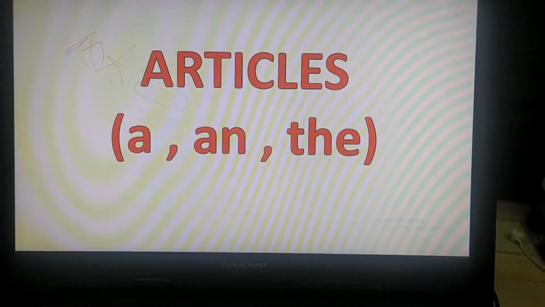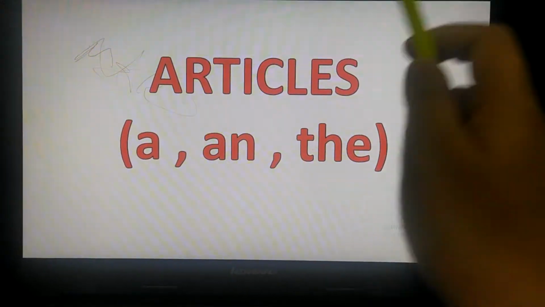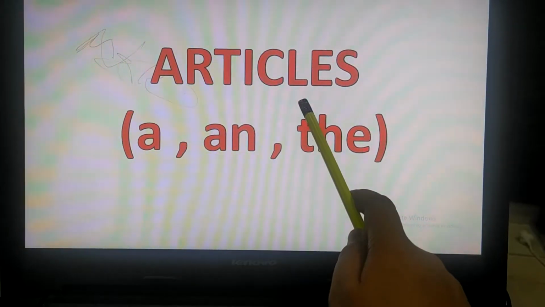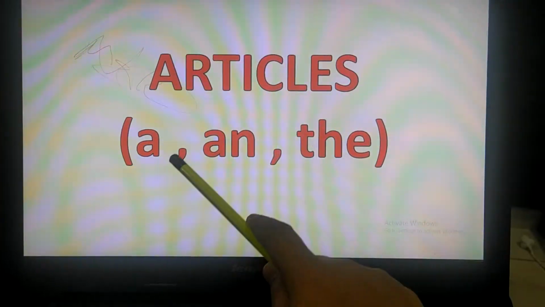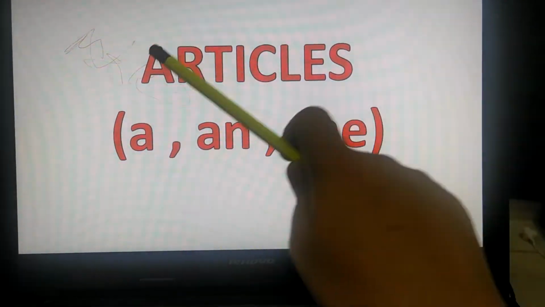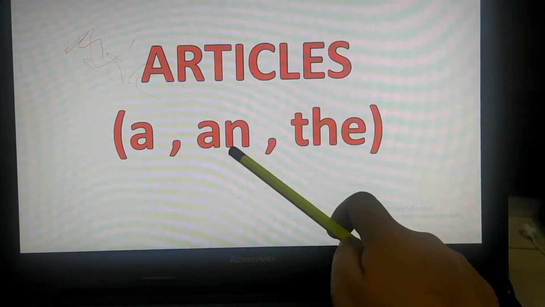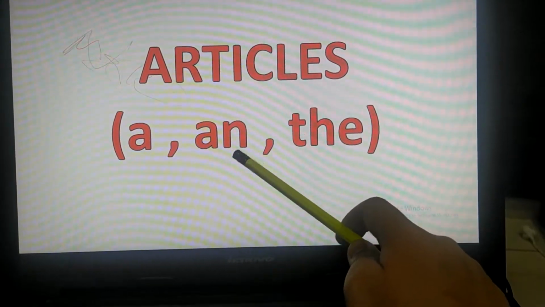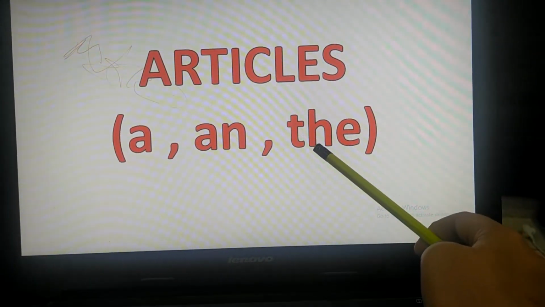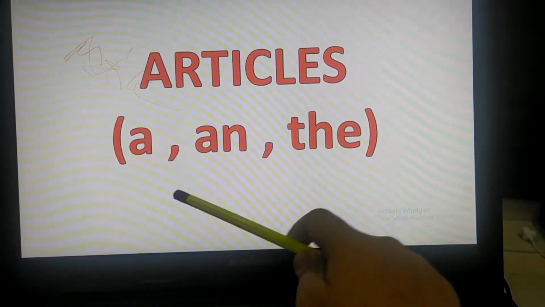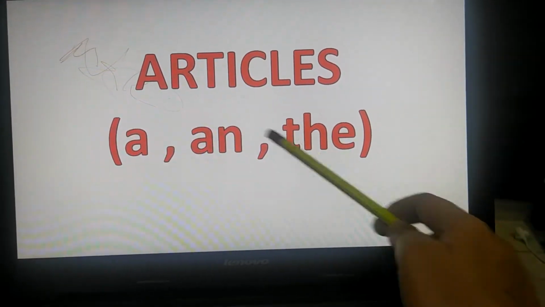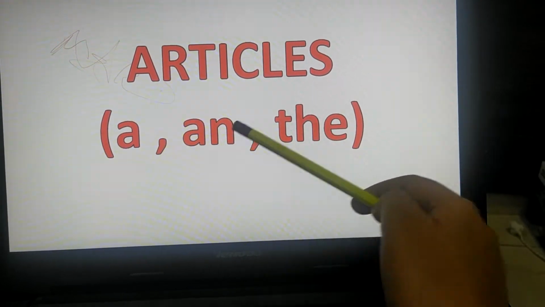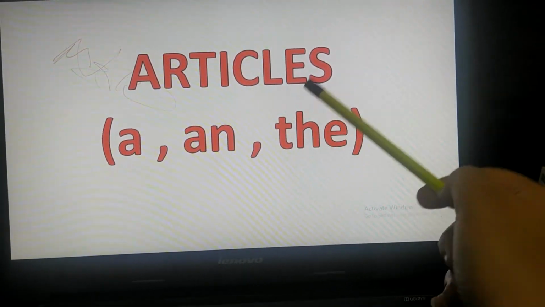So, today we are going to start with a new topic in English, that is the articles. What is the topic? The topic is articles. So, children, there are three parts under the articles: A, An and The. Which are the three parts? A, An and The. So, children, today I will tell you about the use of these three words, where we have to use a, where we have to use an, and where we have to use the.